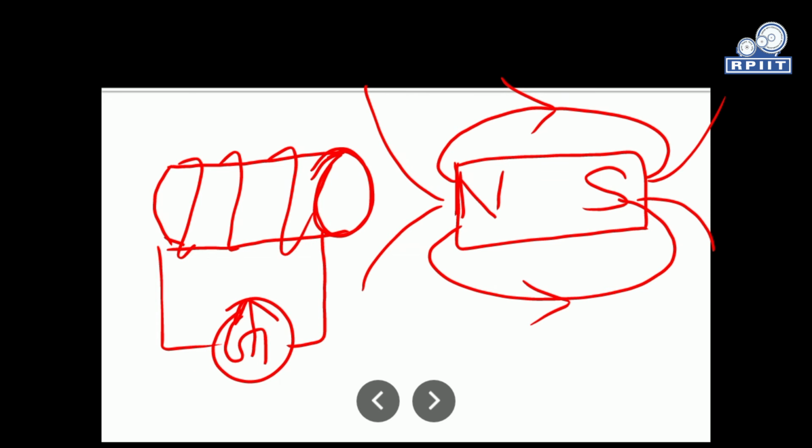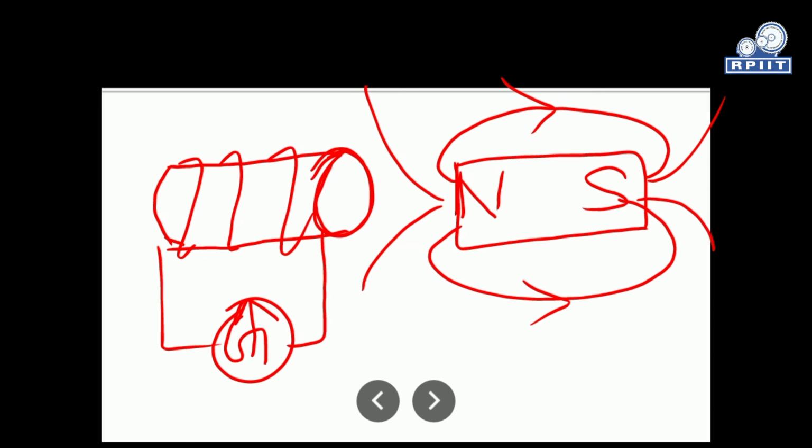The deflection of the galvanometer needle shows that an EMF is induced in the coil. This condition occurs when the flux linking with the circuit changes, that is, when either the magnet or the coil is in motion.